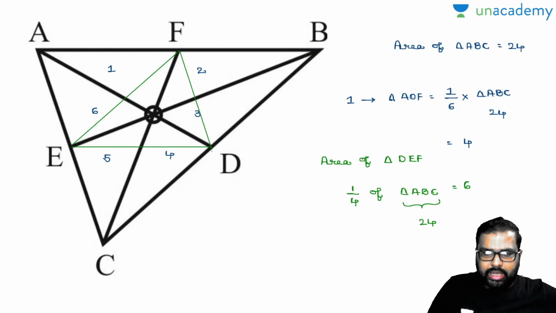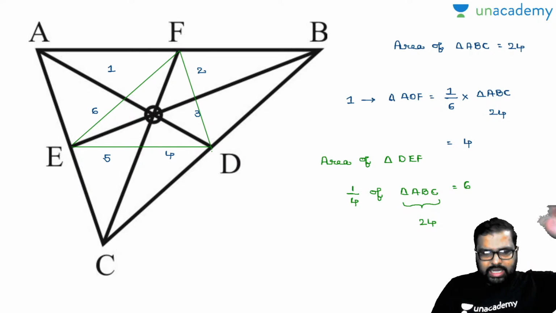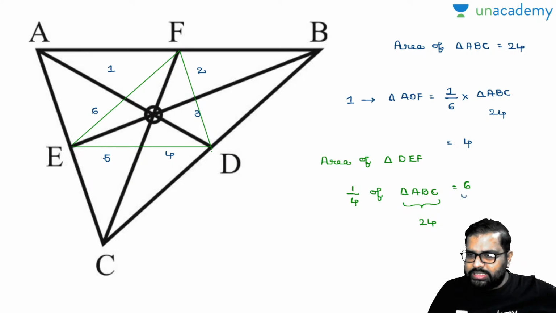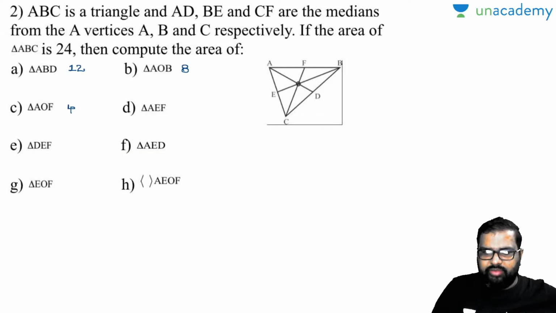Now see here, the area of triangle AEF is attached with the red lines. In my explanation I gave it in black. So what will be the area there? Will it be 6? AEF, right? The area attached to the red lines will be 1/4 of triangle ABC, so AEF will be 6.